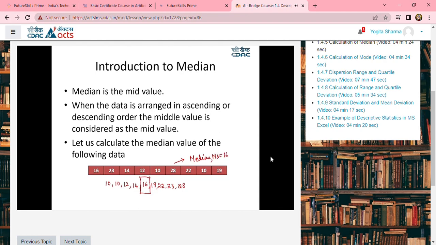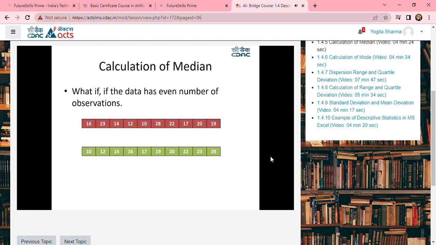Now, you may get a question. As there are an odd number of observations, I can find the mid value. But what if I have an even number of observations? Let us take this particular example right now. This has an even number of observations. If you see here, the number of observations would be 10: 1, 2, 3, 4, 5, 6, 7, 8, 9, and 10. Now, we want to find the median value for this data.